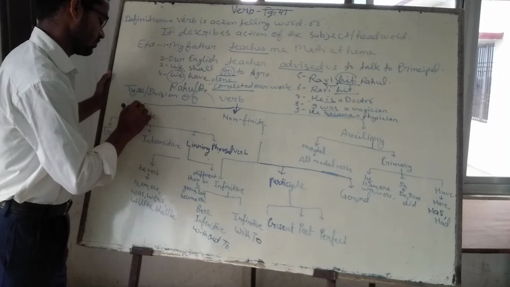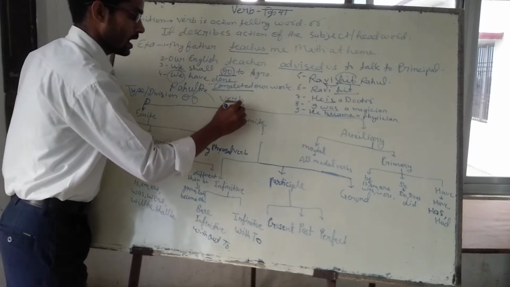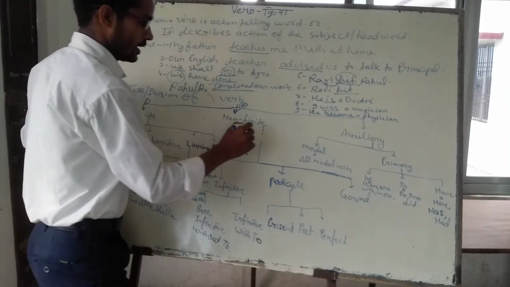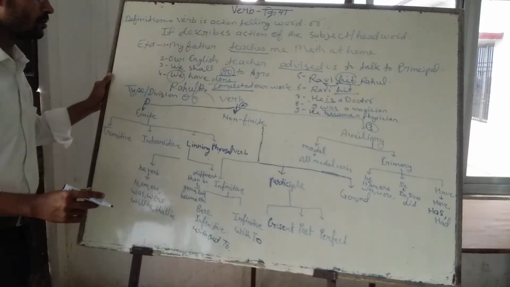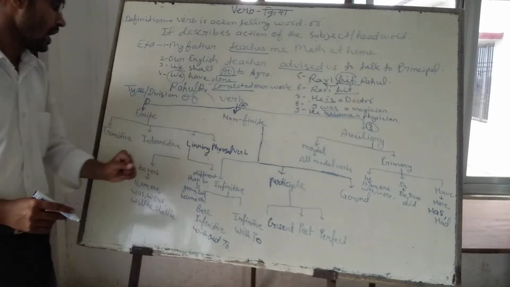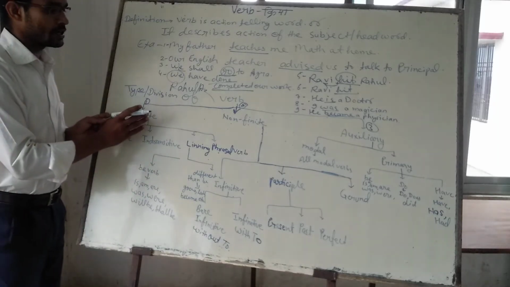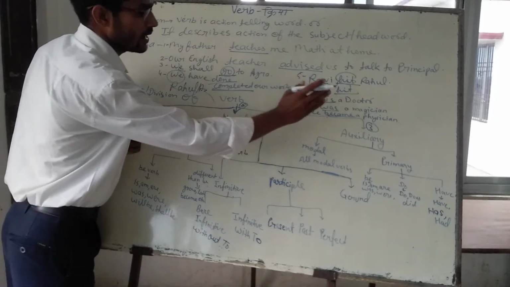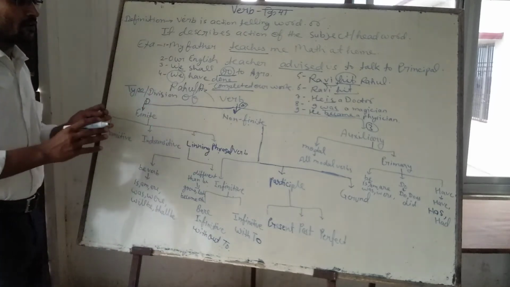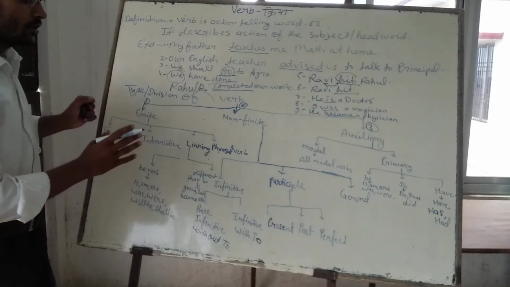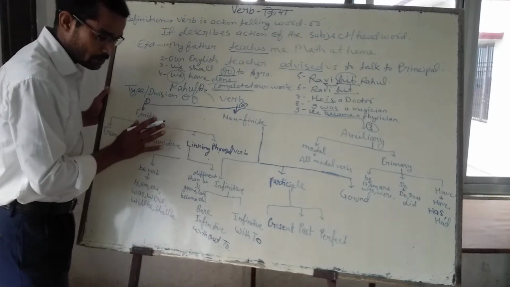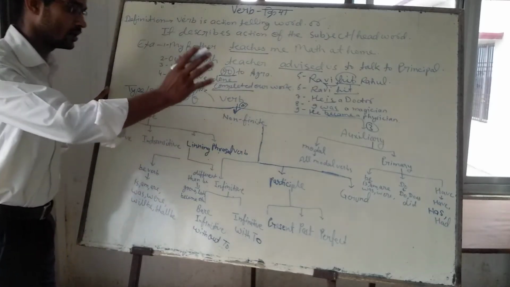The first part is finite verb, the second part is non-finite verb, and the third part is auxiliary verb. What is finite verb, non-finite verb and auxiliary verb will be described later in the next video. But in short, I would like to explain the whole chart of the verb.